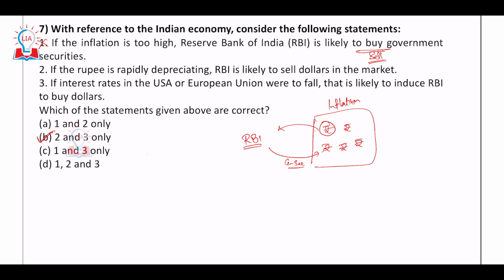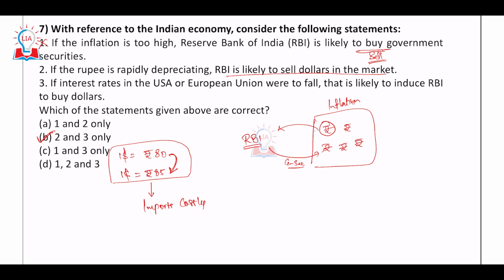So the second one says that if the rupee is rapidly depreciating, so what is happening to the rupee? Rupee is rapidly depreciating. So $1 is equal to rupees 80, and now $1 is equal to rupees 85. This is what has happened. So RBI is likely to sell the dollars in the market. So if the rupee is depreciating like this, what would happen? The main problem with this is our imports would become costly.